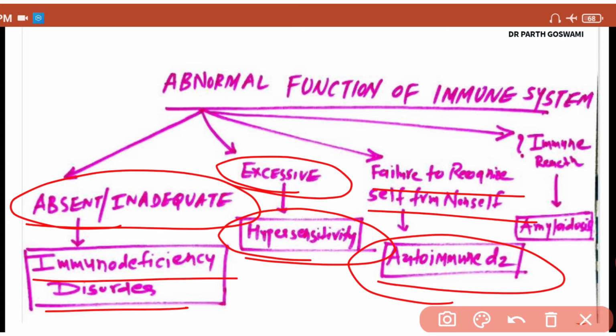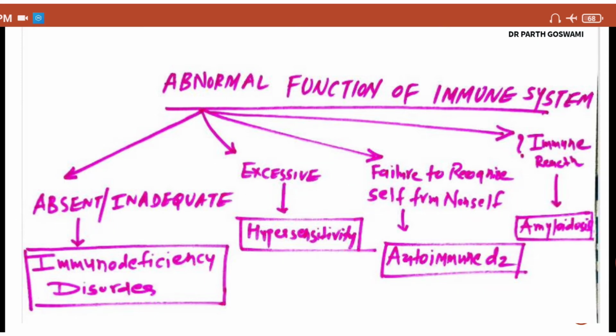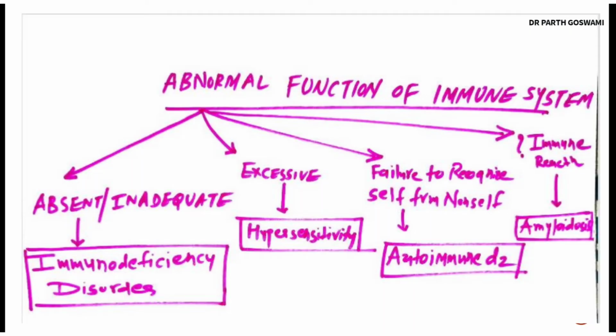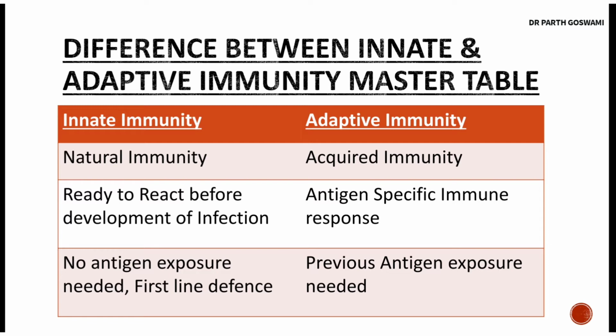And the fourth disease that is associated with immunity is amyloidosis. Although amyloidosis is a protein misfolding disorder, it has an immunological origin as well, as per a few theories. So guys, these four groups of disorders are associated with the abnormal function of the immune system, that is immunodeficiency, hypersensitivity reaction, autoimmune disease, and amyloidosis.